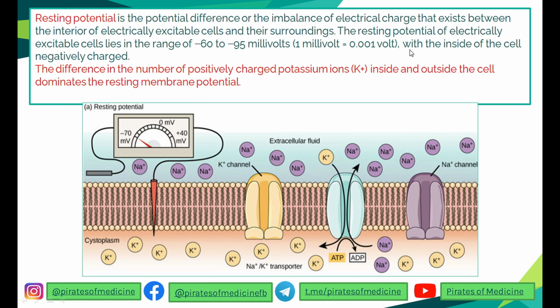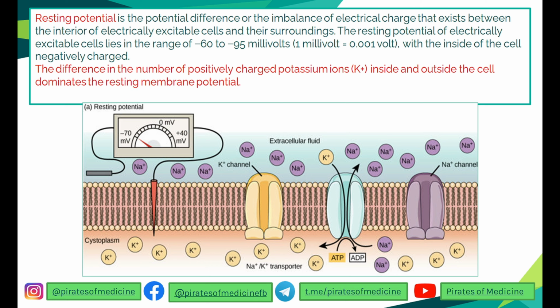The resting potential lies in the range of -60 to -95 millivolt, which differs in various cells. Some cells can have -60 resting membrane potential, some can have around -95, and the inside of the cell is negatively charged. The difference in the number of positively charged potassium ions inside and outside dominates the resting membrane potential.